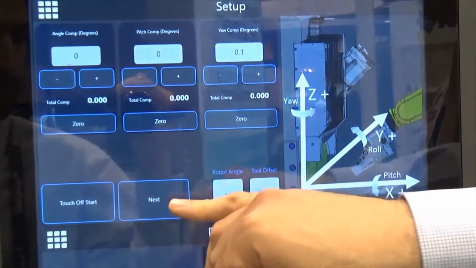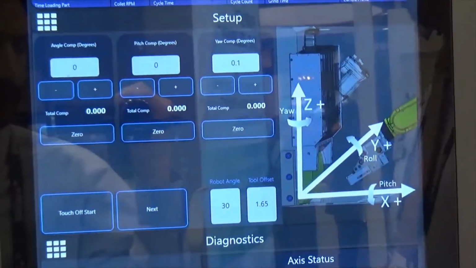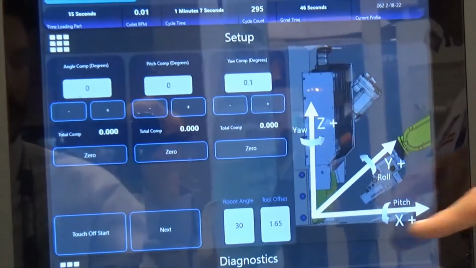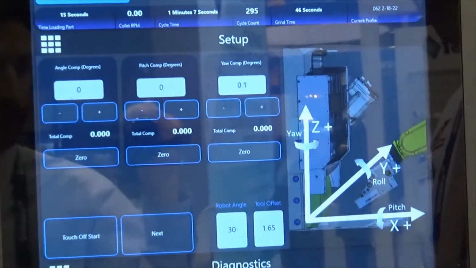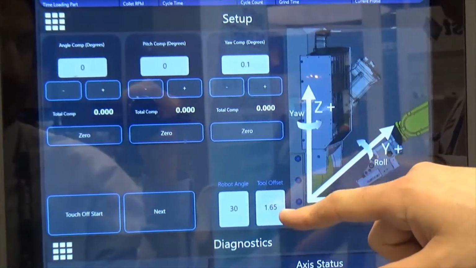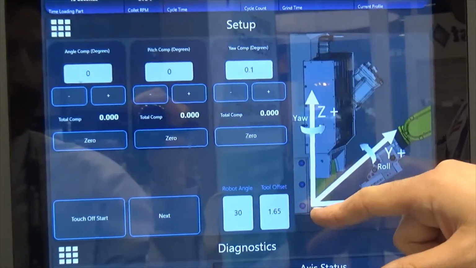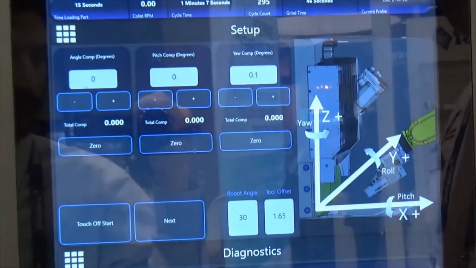You have the ability to next step through your touch-off process while watching your robot angle and your tool offset. Your tool offset is the distance from the tip of your part to the body of the end effector.